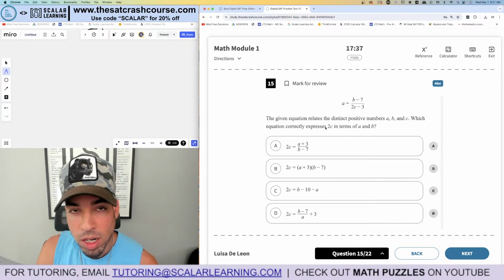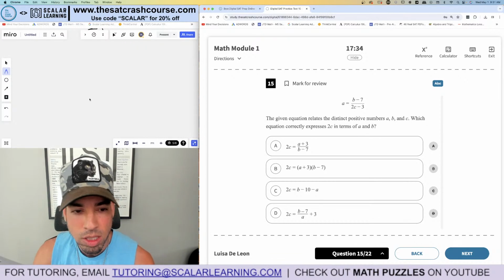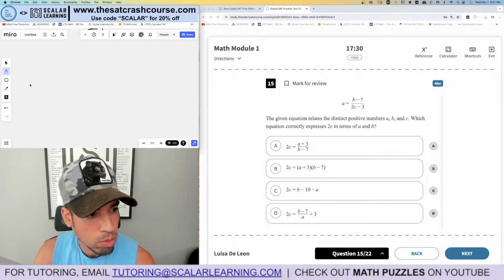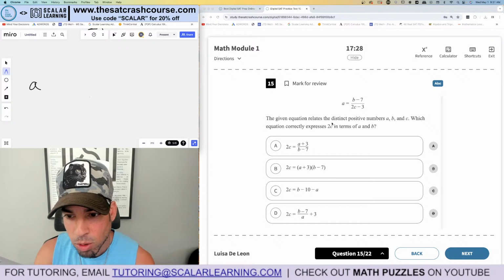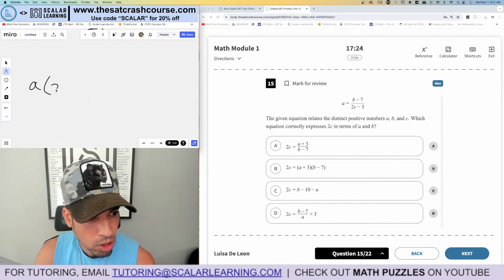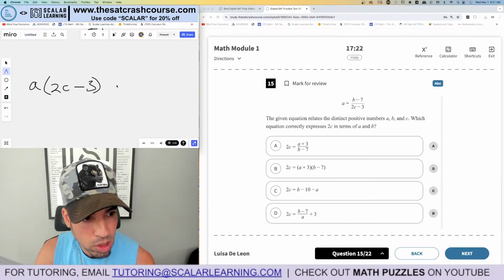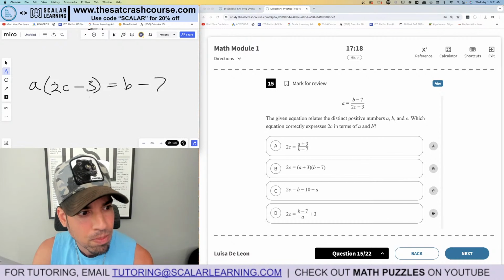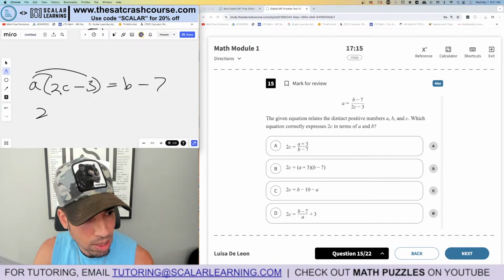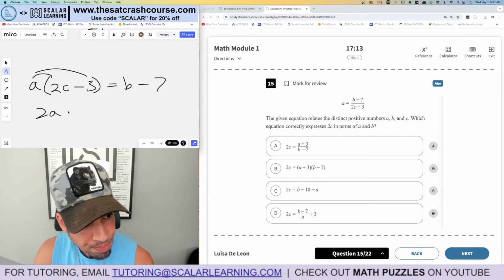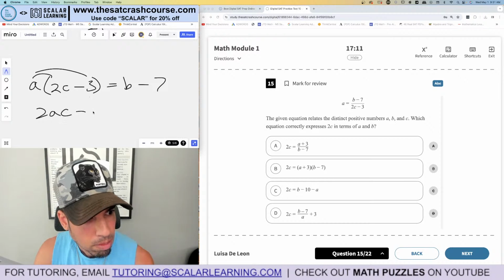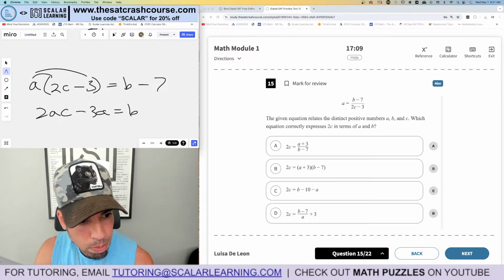Give an equation, blah, blah, which is correct. This is a straight up isolating quantities question. We're isolating 2C. I'm not going to read anything else, and let's begin. So I see that's in the denominator. I'm going to do my first step as I write it out. I'm going to multiply both sides by that denominator, especially when what I'm trying to isolate is in that denominator. So we're going to multiply both sides by 2C minus 3. That's going to kill the denominator on the right-hand side, and we just got B minus 7. Then we're going to distribute, because I, again, want to isolate that C. I got 2AC minus 3A equals B minus 7.